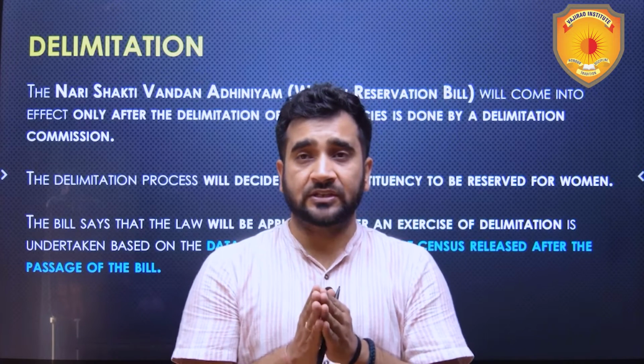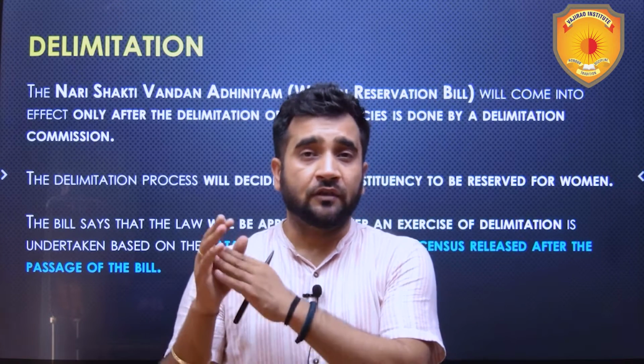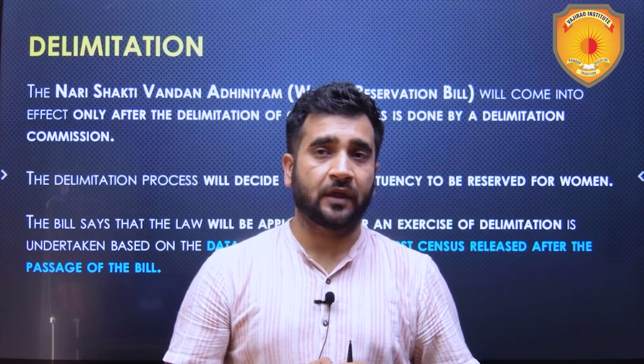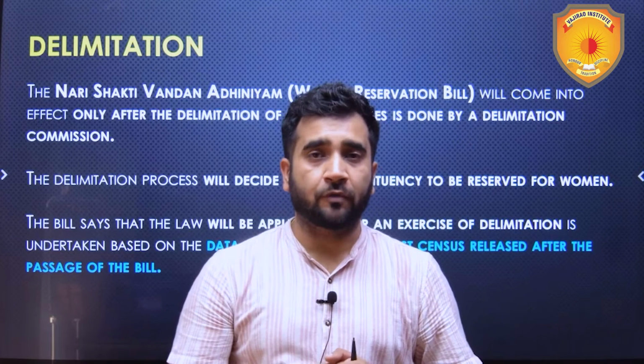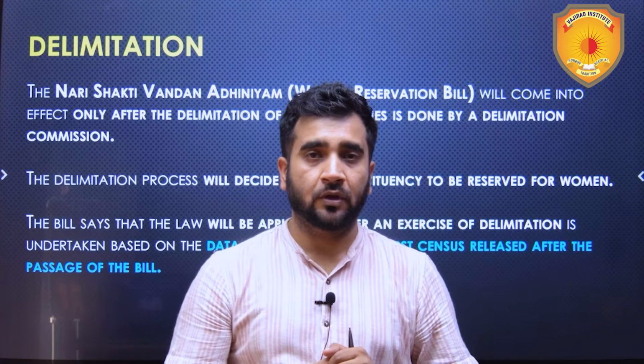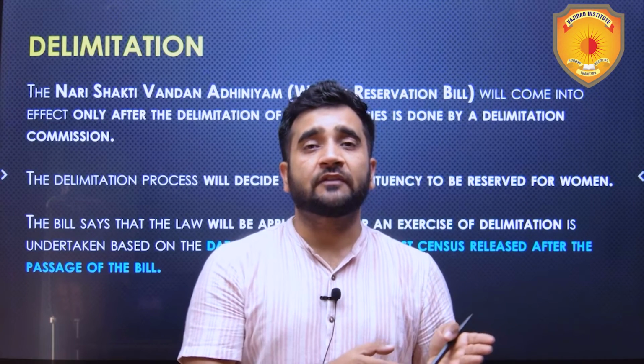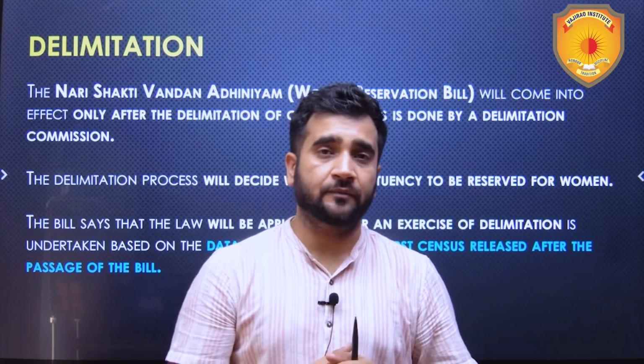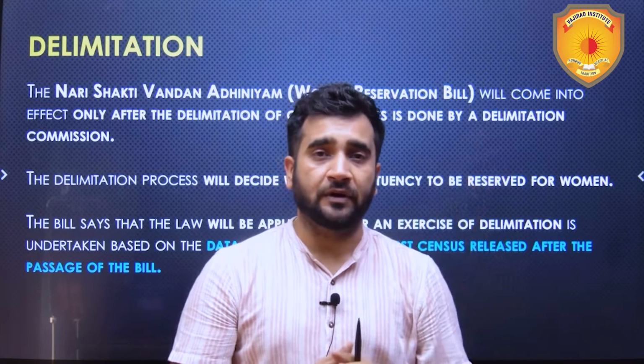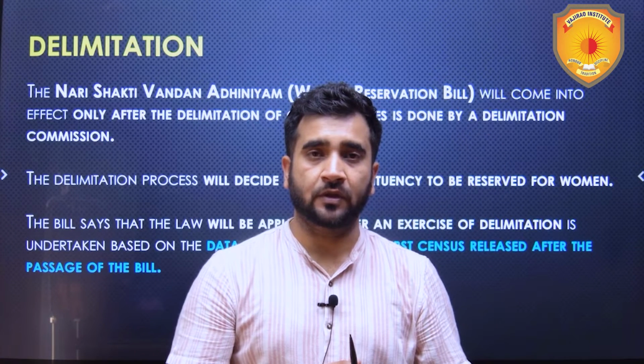There were many states following the family planning norms and trying to limit the growth of population. On the other side, there were some states which were not following it. The population was growing rampantly in those states.